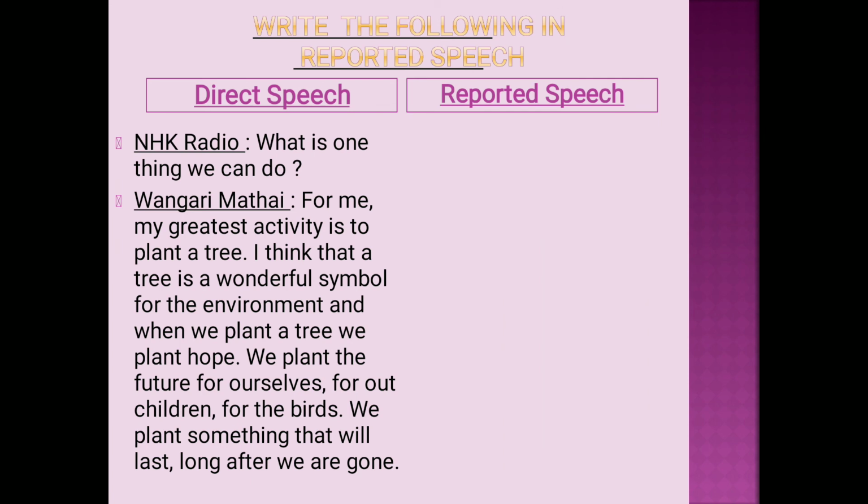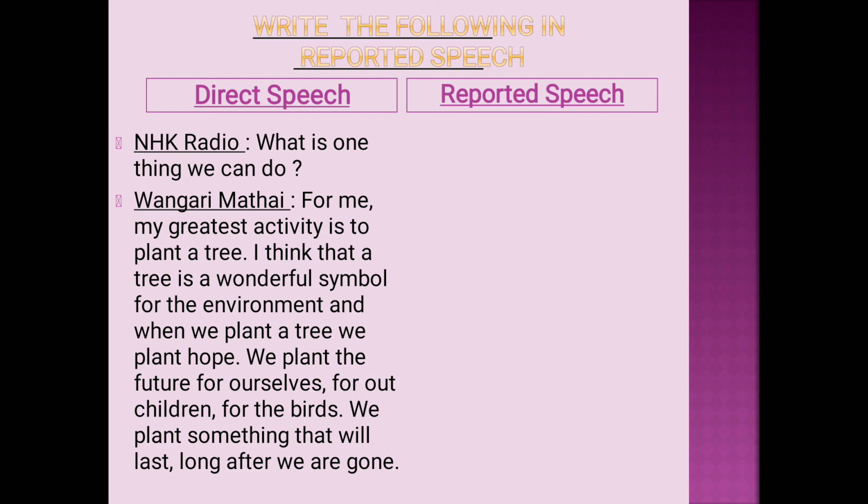Now write the following in reported speech. One homework is given. You have to convert this into reported speech. Note it down and convert it into reported speech. I will read it out. NHK radio: "What is one thing we can do?" For that, Wangari Maathai answered, "For me, my greatest activity is to plant a tree.